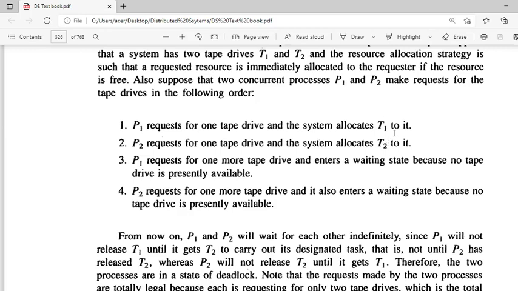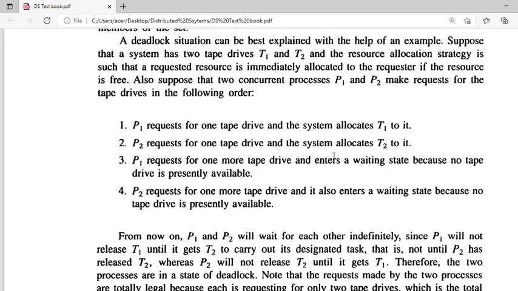Now see the situation when P1 requests one more tape drive. Can the system allocate that resource to the process P1? No. Why? Because there are only two units, T1 and T2, and both are already allocated to different processes, and P1 is now asking for a second tape drive.